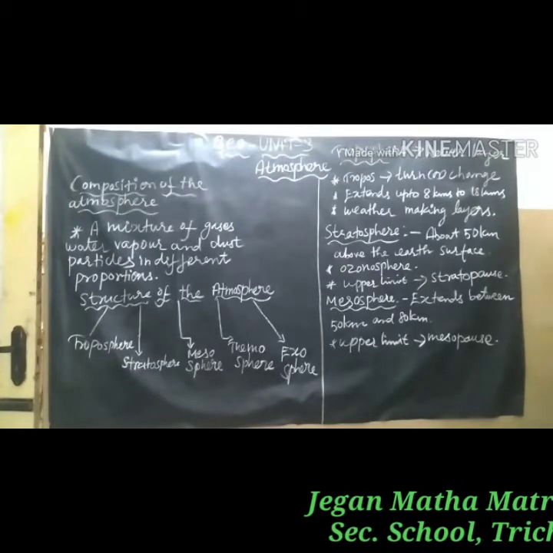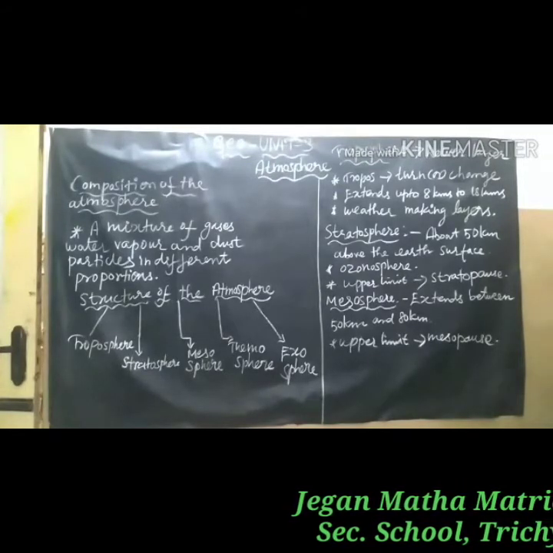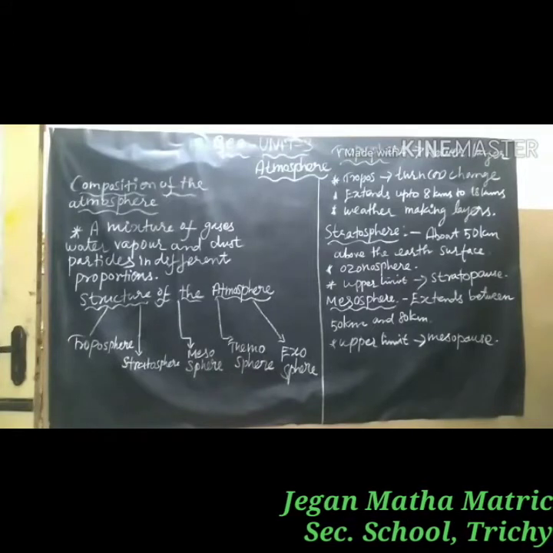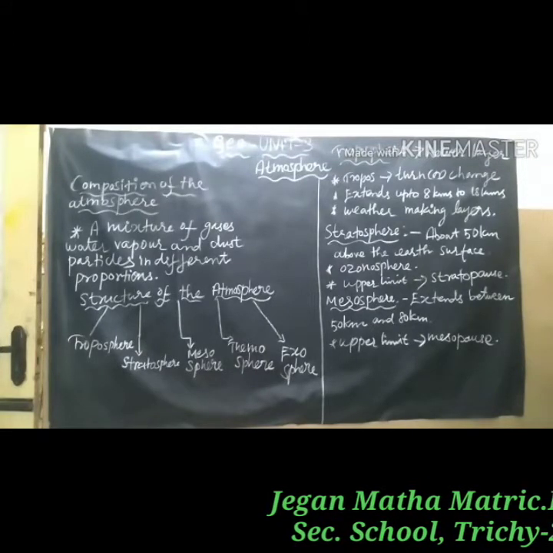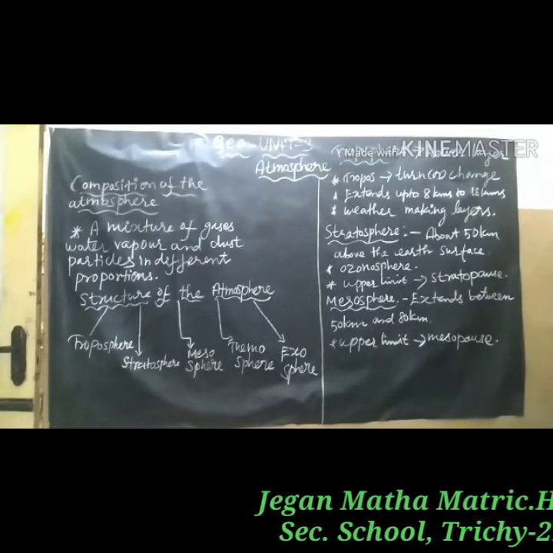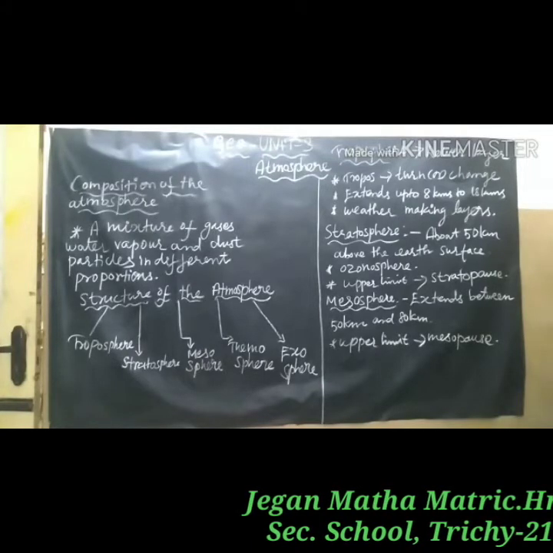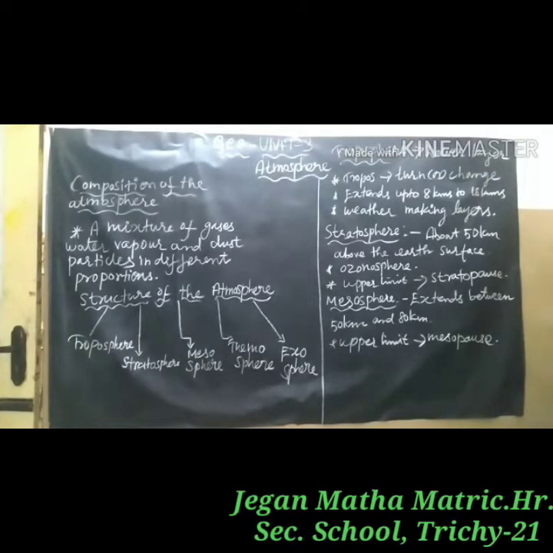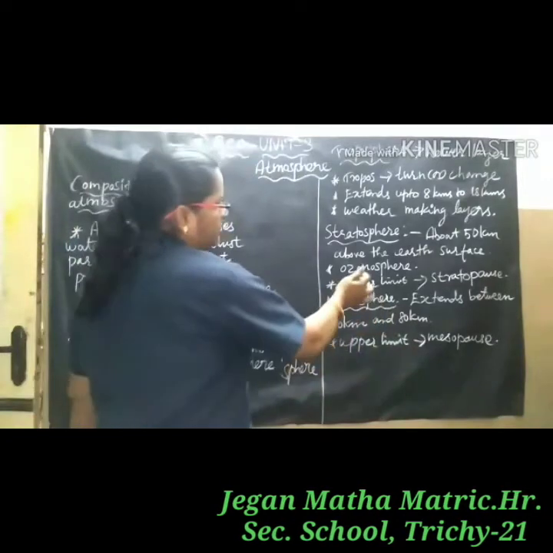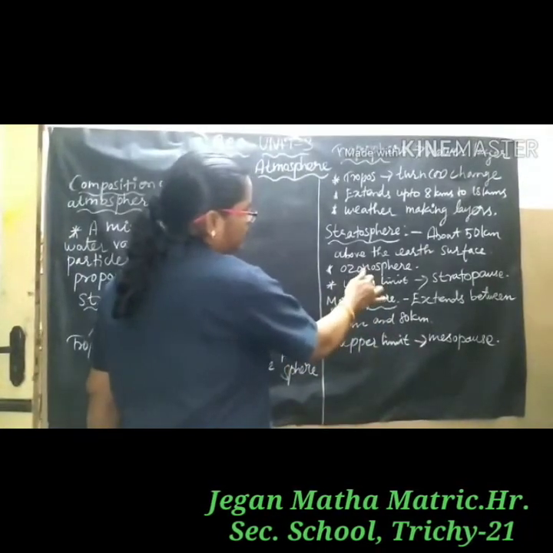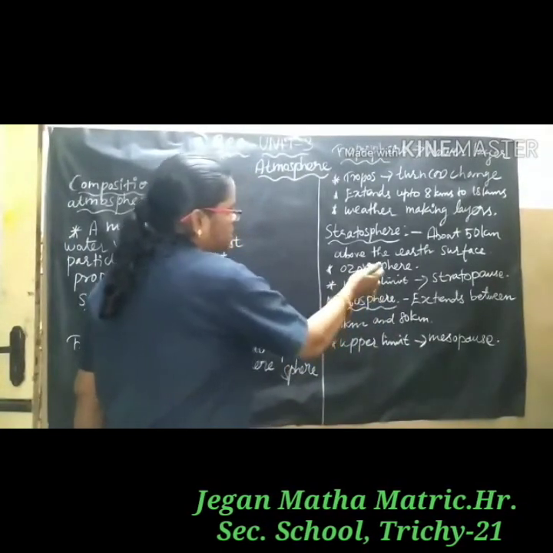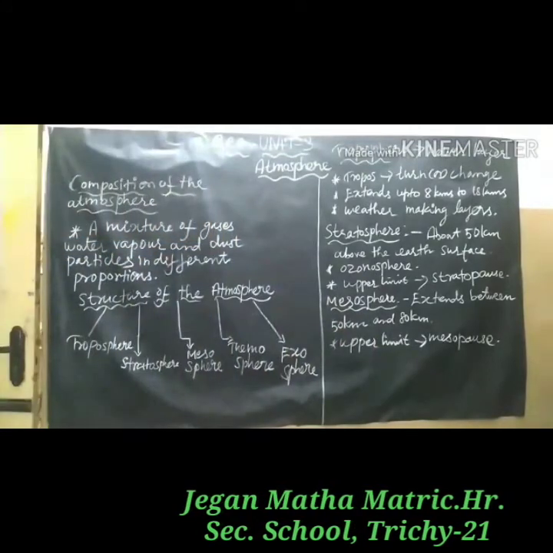It extends to a height of about 50 km above the Earth's surface. Since this layer has a concentration of ozone molecules, it is called the ozonosphere.